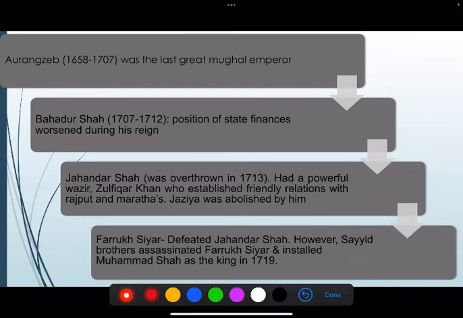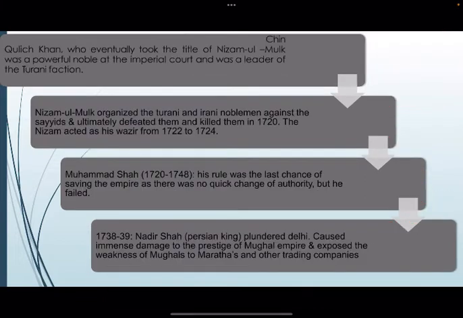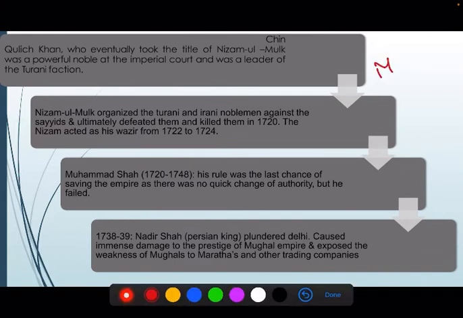This happens when the central authority becomes weak, and then small states rise. And after Farooq Siyar, Muhammad Shah Rangila became ruler from 1720 to 1748, and he ruled for 27 years.